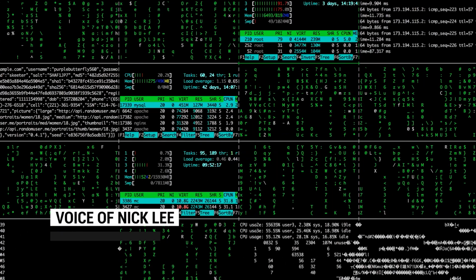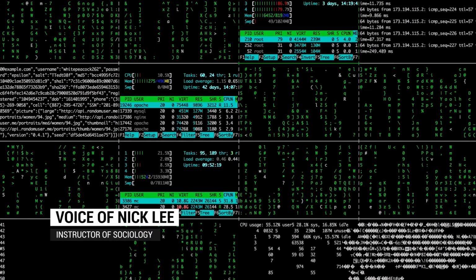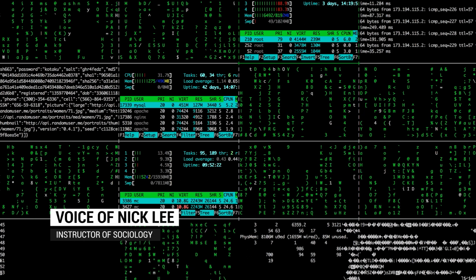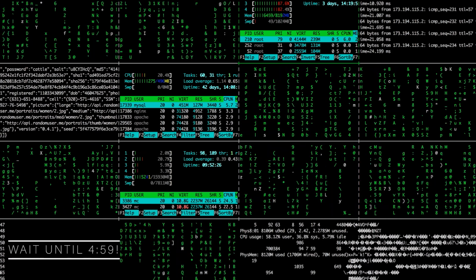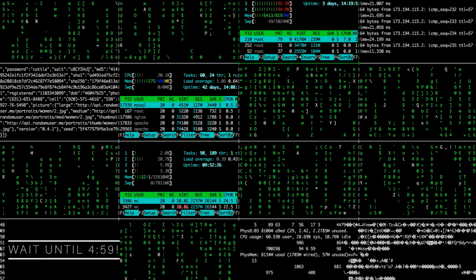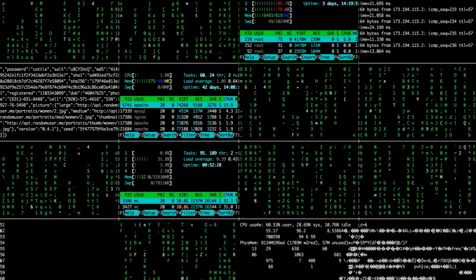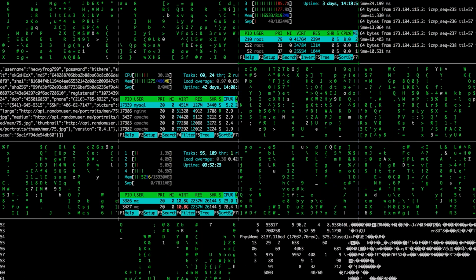AI language models are advanced computer programs that are trained to generate text that resembles human writing. They are capable of answering questions, translating between languages, summarizing text, and many other tasks. One of the most popular AI language models is ChatGPT, which was created by a company called OpenAI. While artificial intelligence language models like ChatGPT have many practical applications, there are also potential dangers associated with their use.